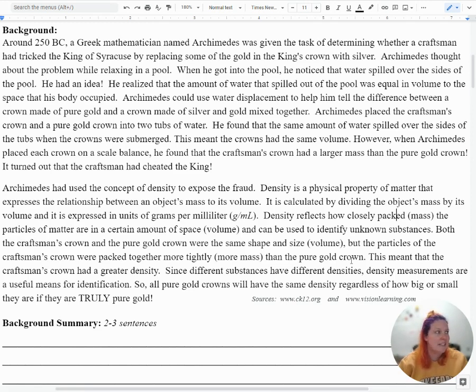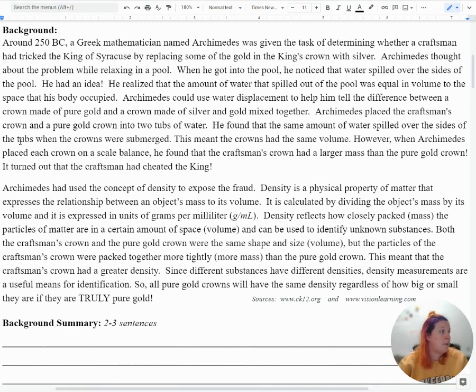He had an idea. He realized that the amount of water that spilled out of the pool was equal in volume to the space that his body occupied. Archimedes could use water displacement to help him tell the difference between a crown made of pure gold and a crown made of silver and gold mixed together.